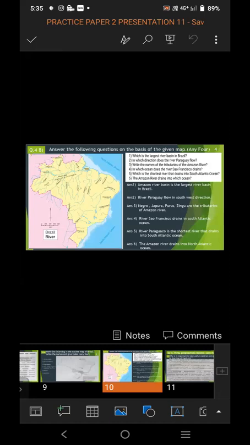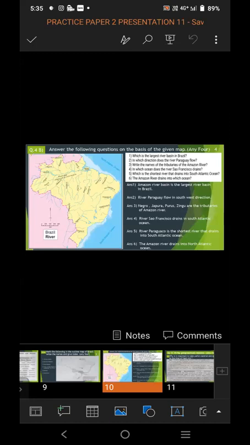Negro, Japura, Purus, Zingu are the tributaries of Amazon River. In which ocean does the river São Francisco drain? River São Francisco drains in South Atlantic Ocean. Which is the shortest river that drains into South Atlantic Ocean? River Paraguaco is the shortest river that drains into South Atlantic Ocean. The Amazon River drains into which ocean? The Amazon River drains into North Atlantic Ocean. So in this way, you have to attempt question number 4B based on map reading.